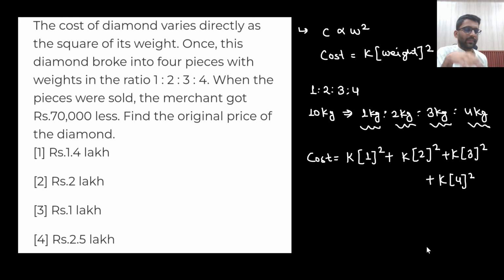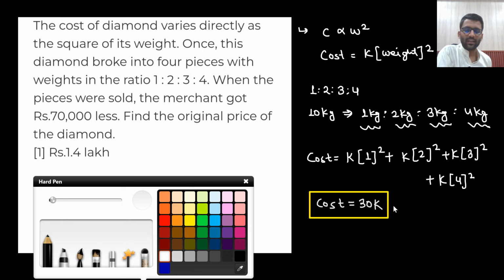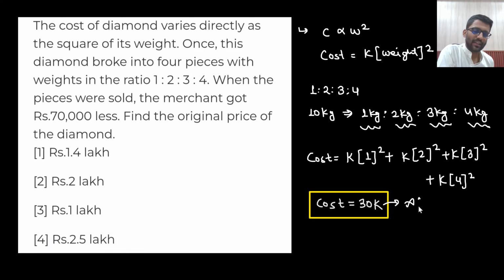All will be sold separately. So how much do you get? 16 plus 9, 25, plus 4, 29, plus 1, 30k. So now the guy is getting 30k rupees after selling the pieces.